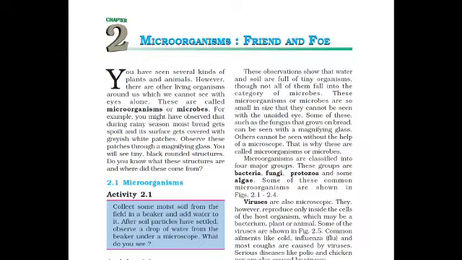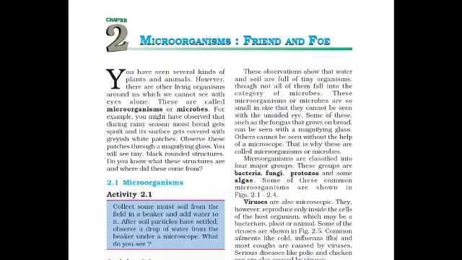You have seen several kinds of plants and animals. However, there are other living organisms around us which we cannot see with eyes alone. They are said to be microorganisms, which we can't see with our naked eyes. To see them, we need a microscope. For example, in the rainy season, bread which we kept outside the refrigerator can be spoiled and its surface gets covered with grayish white patches. And what are those grayish white patches? That is the fungi, and fungi is also one kind of microorganism.